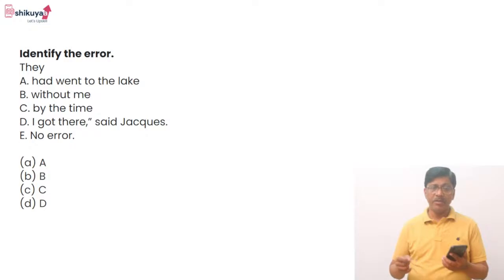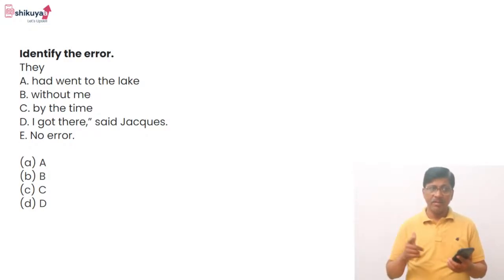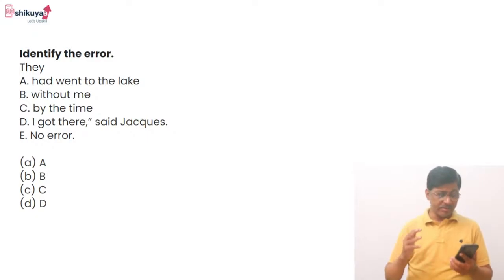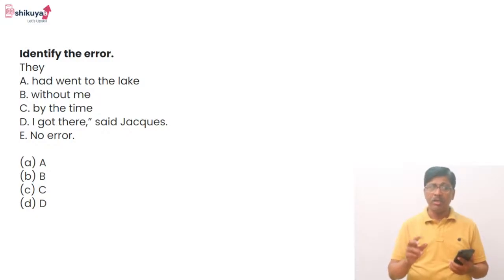They had went to the lake is wrong. What should be the statement? The statement should be they had gone, because it is past perfect tense. This is a direct speech. If you look at it, it is a direct speech. Jax is saying that something already happened. They had went means it is a perfect past tense. Therefore, it must be they had gone. Went will not come, gone. They had gone to the lake. That is the correct word.